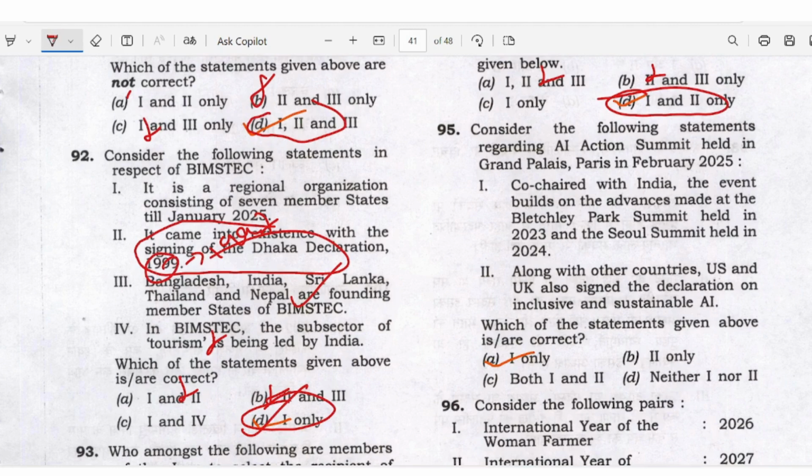The AI Action Summit was held at the Grand Palais, Paris in February 2025. Co-chaired with India, the event builds on the advances made at the previous summits. So only 1 is right. It is along with other countries, US and UK, this is wrong. Answer A here. Only 1 is right.